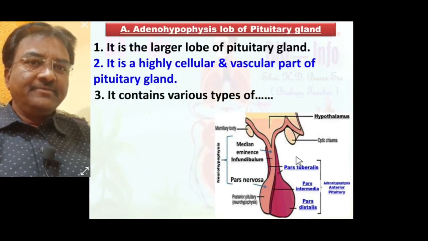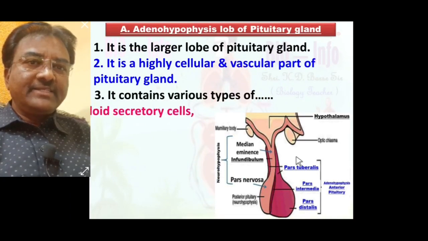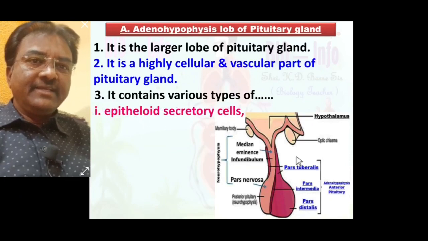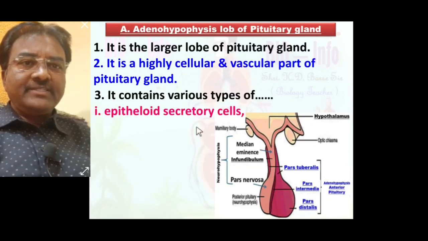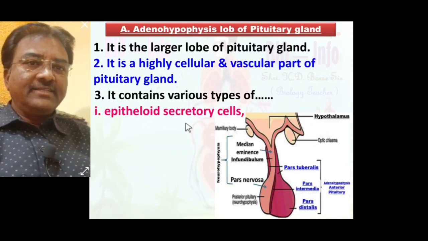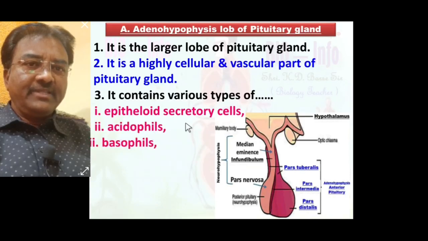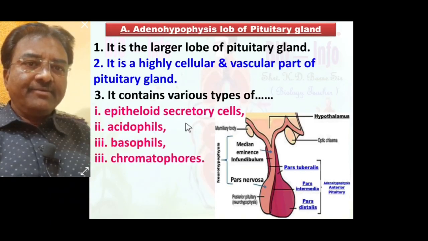Number 3, it contains various types of cells like epithelioid secretory cells, acidophils, basophils and chromatophores.